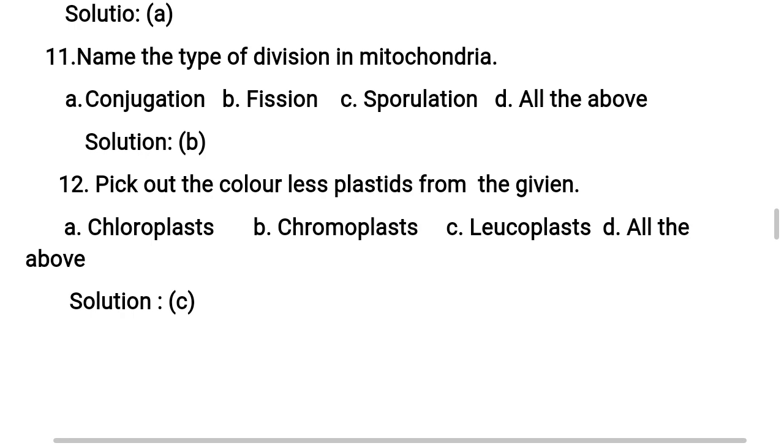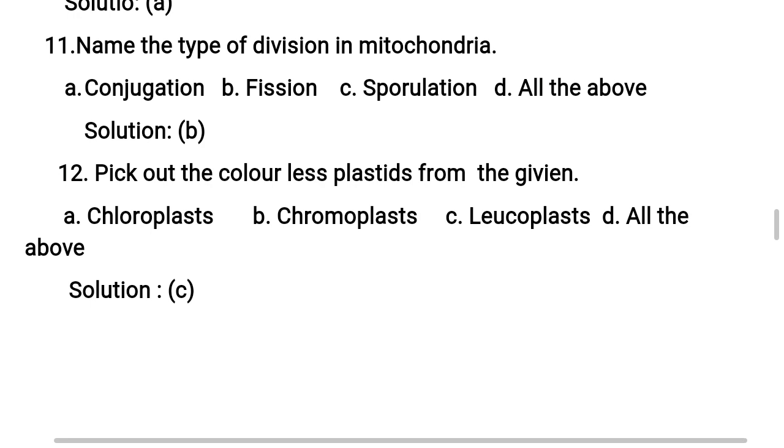Generally, a cell can divide into two daughter cells, right? This part we already discussed. But here, mitochondria being a cell organelle, it can also divide and produce two daughter mitochondria. How is it possible? Yes, it is possible due to the presence of genetic material in it. So what is that method? The method is fission, F-I-S-S-I-O-N. Fission means division. Understand? So the correct option is option B. Hope you understood the explanation for this question.